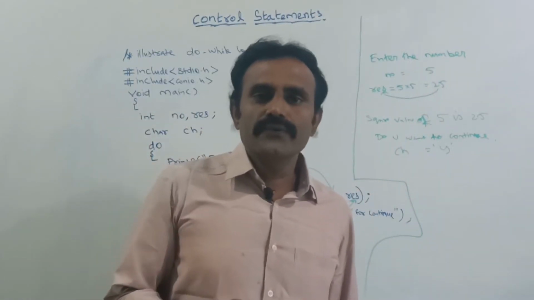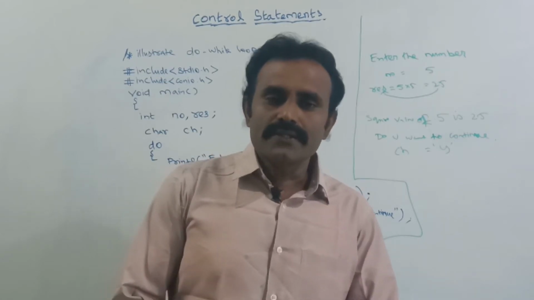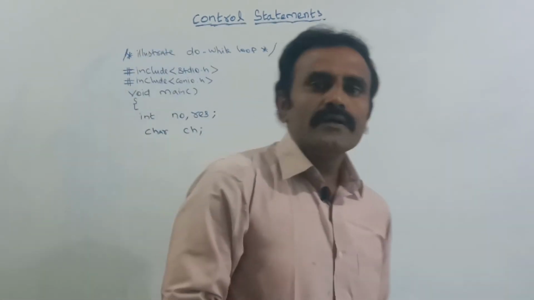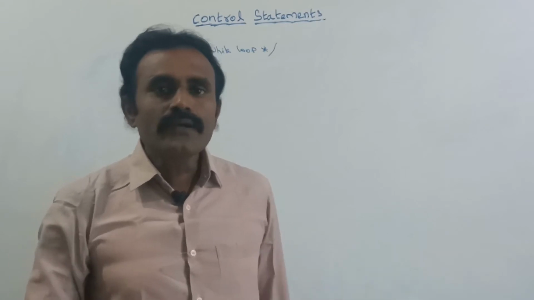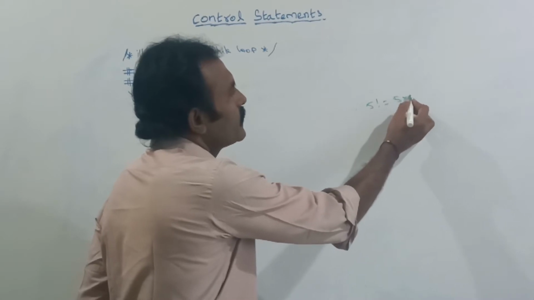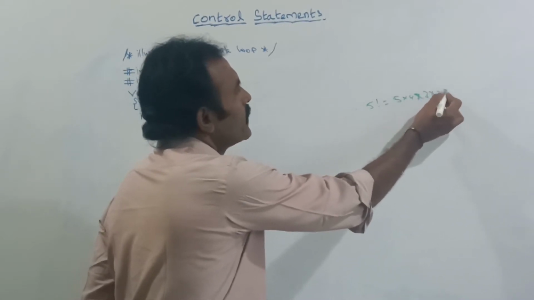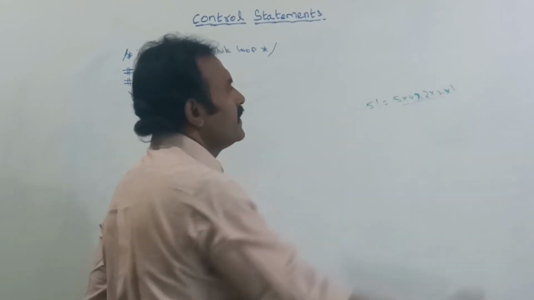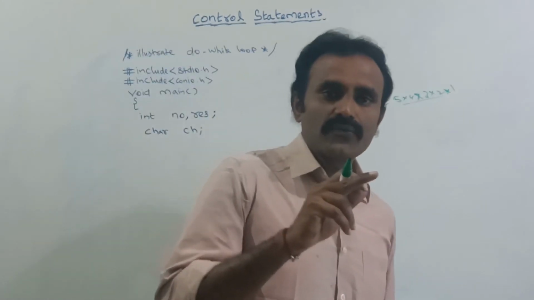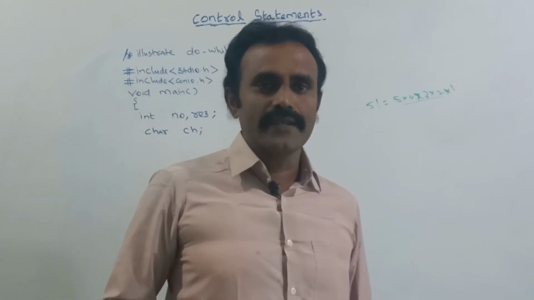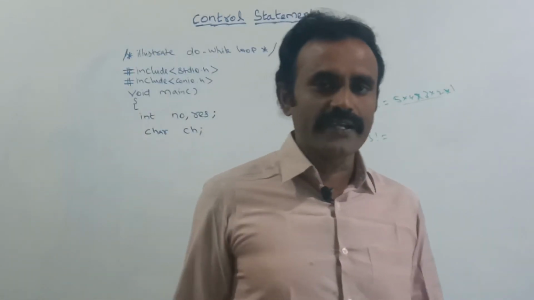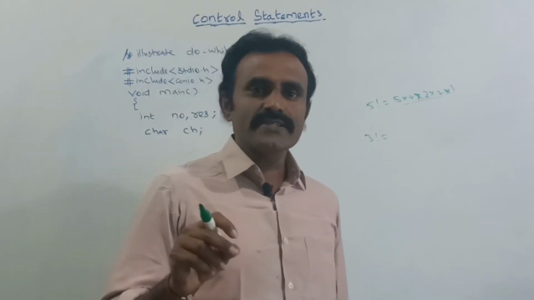Now we are going to find factorial numbers. See how to find the factorial number. Say for example, 5 factorial is 5 into 4 into 3 into 2 into 1. We should multiply every number in the series up to 5, from 1 to 5. Suppose 3 factorial, from 1 to 3 we should multiply every number. That result is known as the factorial number.